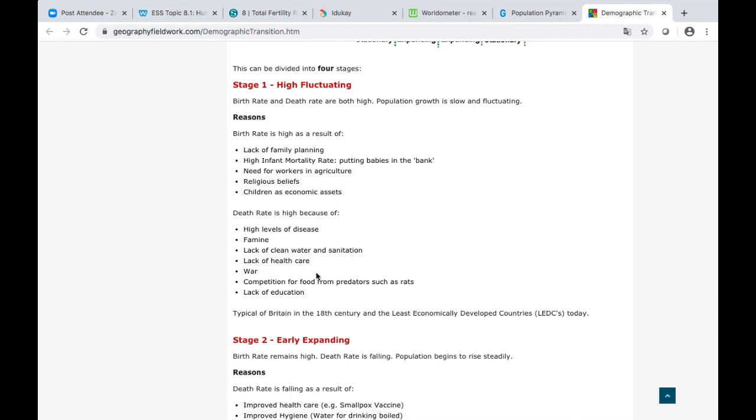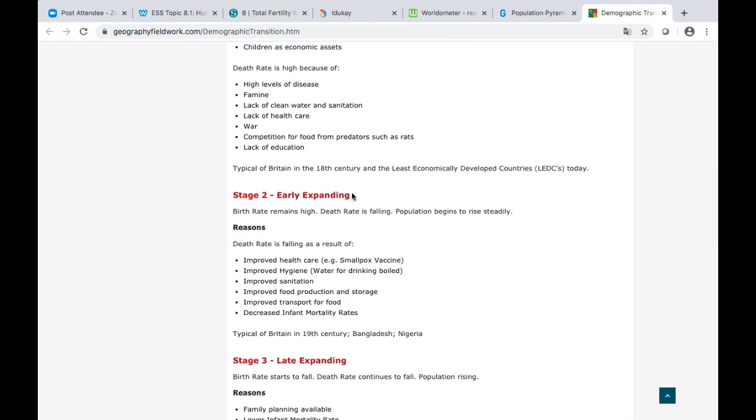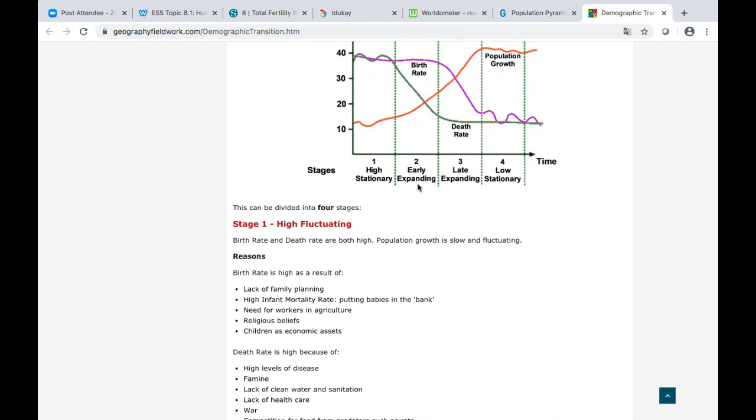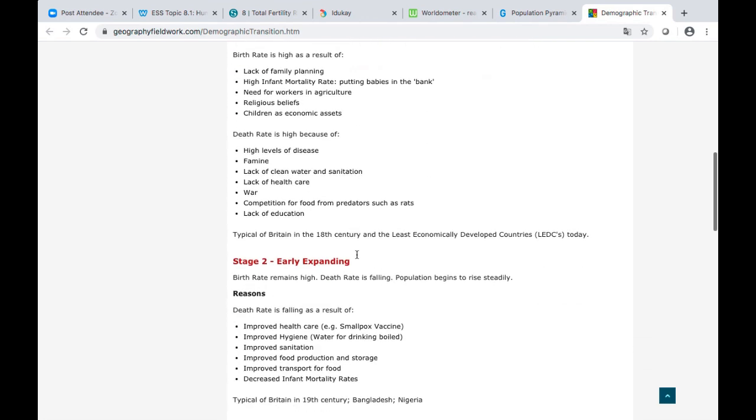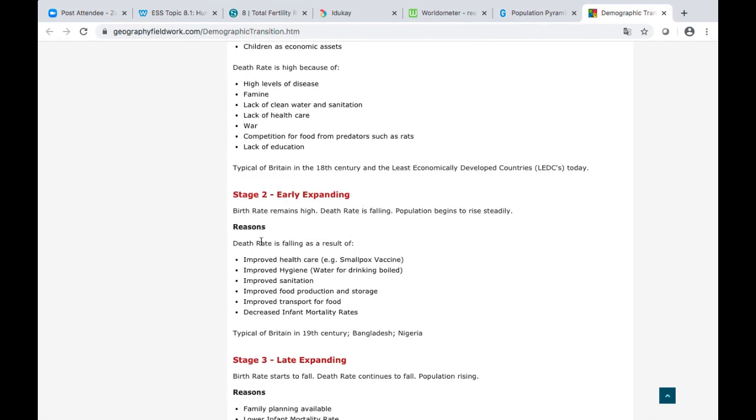Lack of healthcare, wars, competition for food from predators such as rats, lack of education. Now, we have stage 2, early expanding. Why is the early expanding being carried out? Let's see. Death rate is falling, so fewer people are dying.